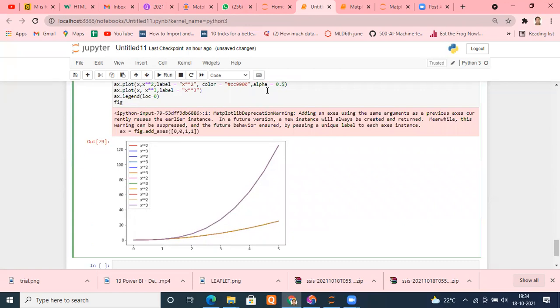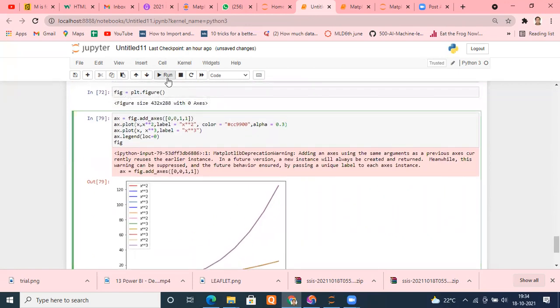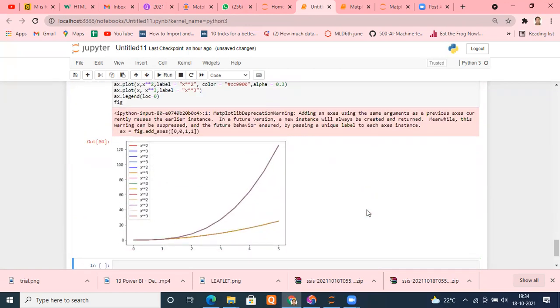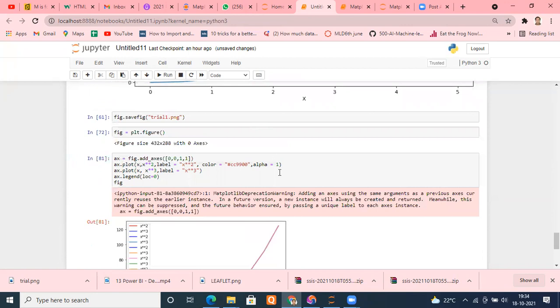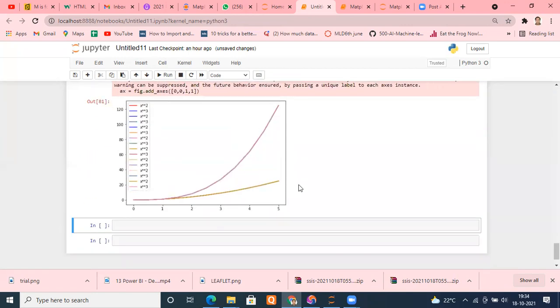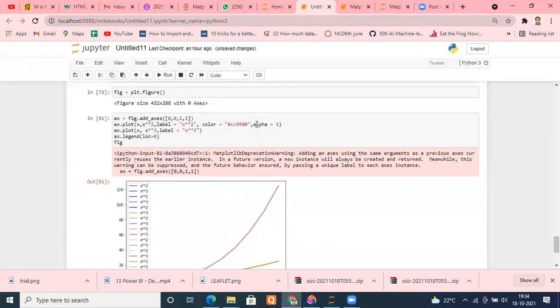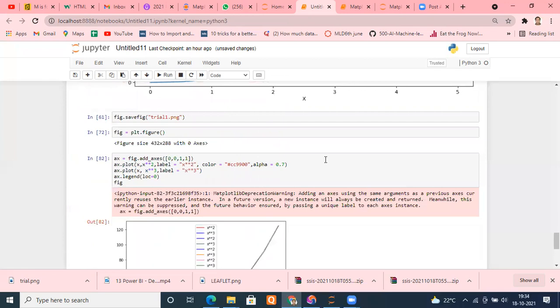Transparency you want 0.3, execute it. Some fading will be there. You want 100% transparency, make it 1. See how faded it has become. So you can change your transparency with the help of this alpha parameter. Okay, whatever parameter you want to set, use it. It's for the transparency only.